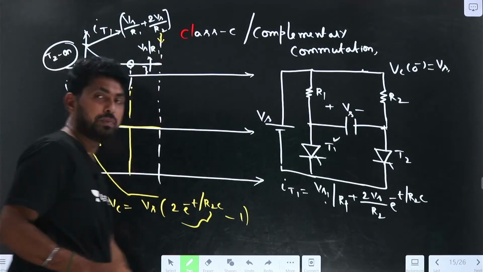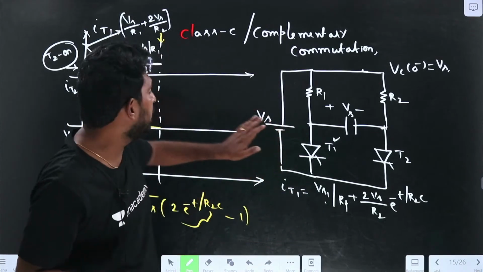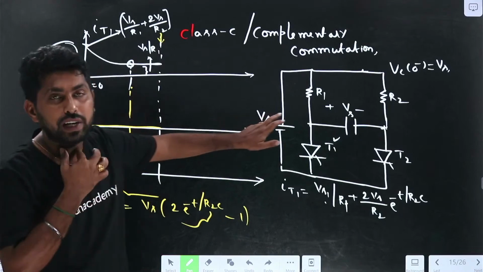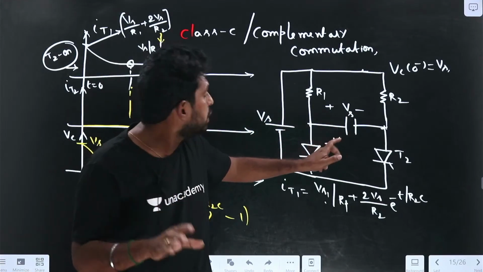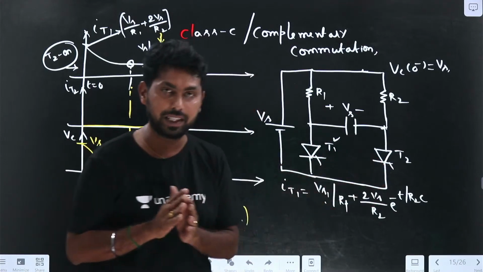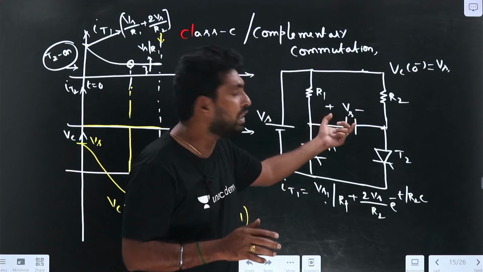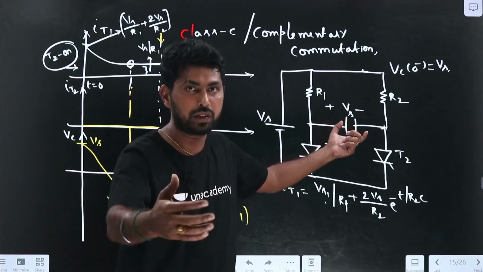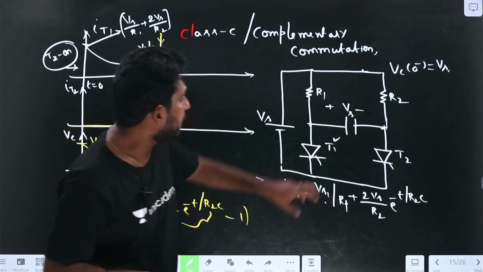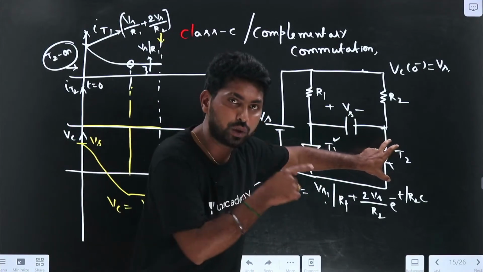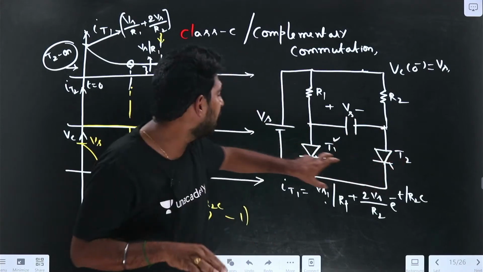Let me give the clarification here. If anyone joined newly, understand this concept. What is complementary commutation? Here two complementary switches are there. By using the capacitance, whichever thyristor is to be turned off, we apply a large reverse voltage across that device. For example, if I want to turn off T2, I need to apply the reverse voltage across T2. To apply the reverse voltage, I need to turn on T1.